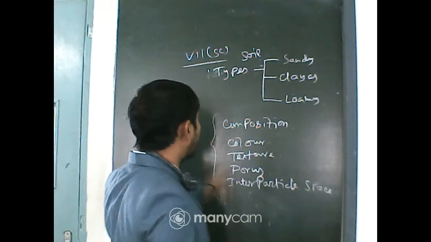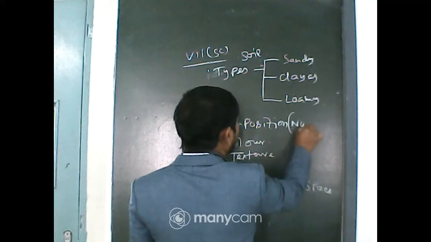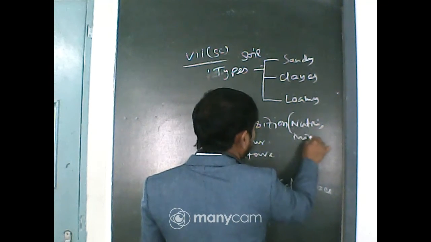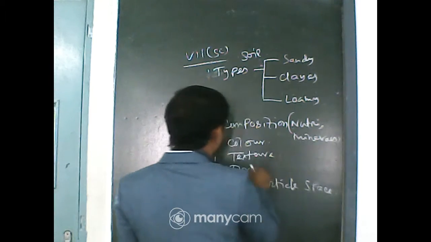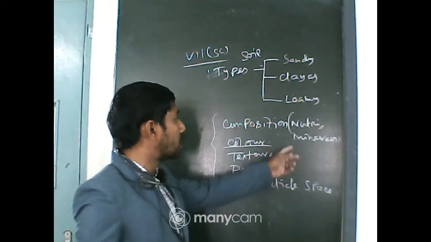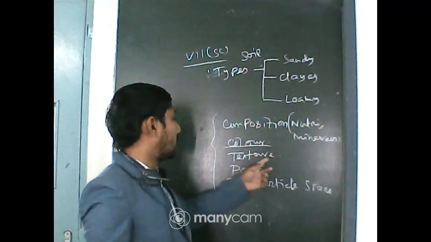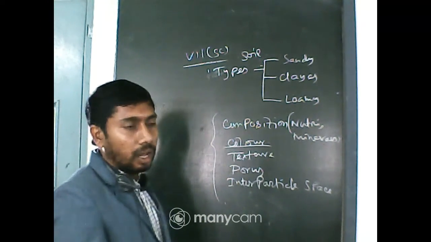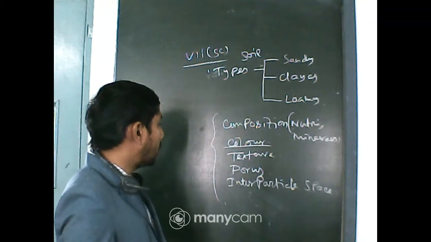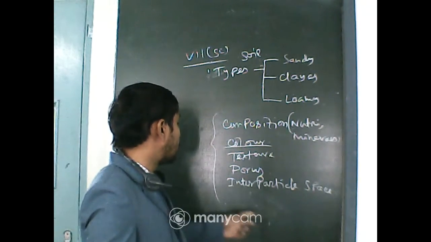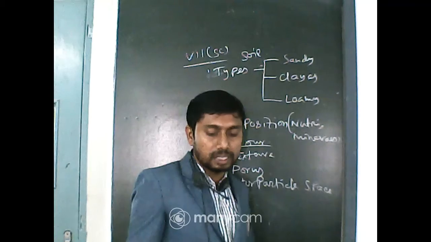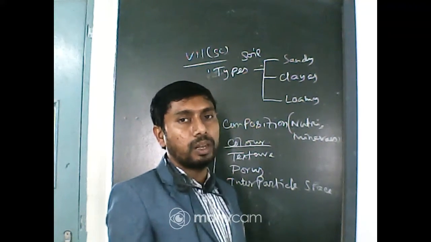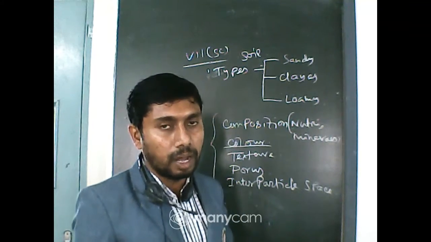Composition, that here the nutrients and the minerals are there. Color depends obviously on the presence of minerals. Texture, as it is having a rough surface or very well textured. How porous it is, and the interparticle space. Now, with respect to some of these points, we will start our next portion.